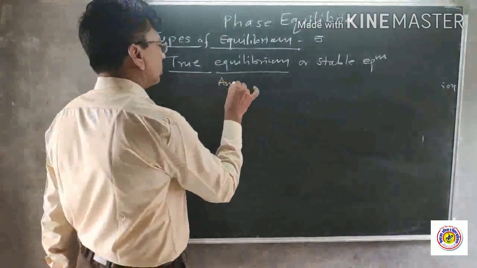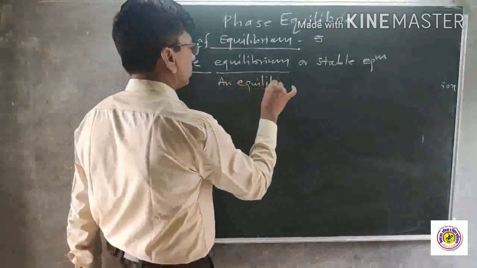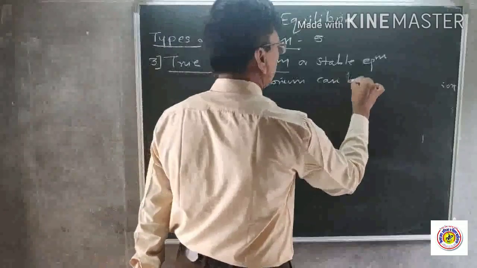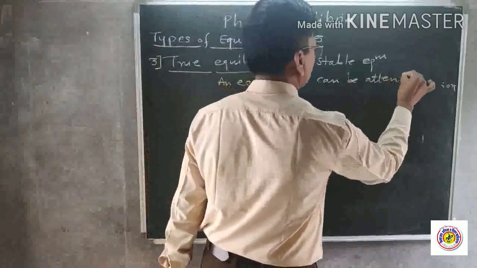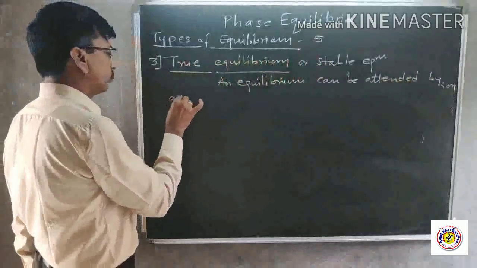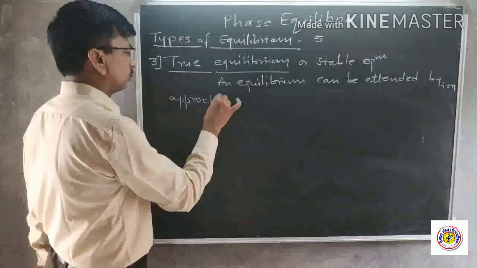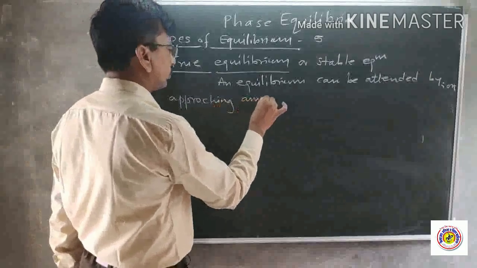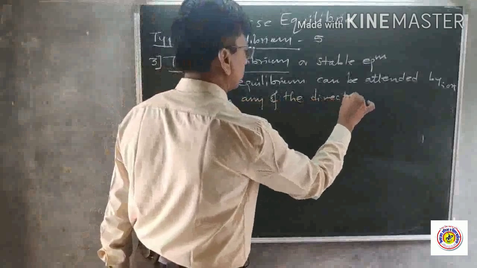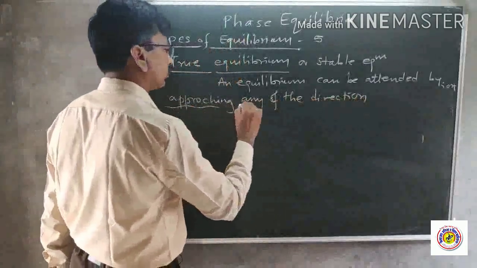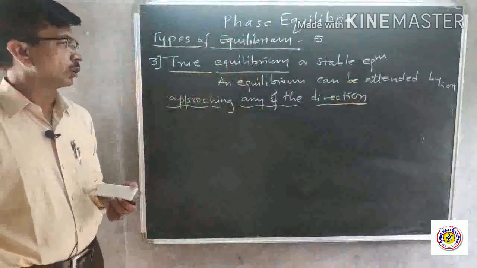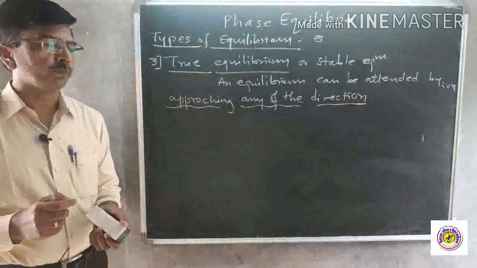So an equilibrium can be attained by approaching from any direction. Such a type of equilibrium we call a true equilibrium.